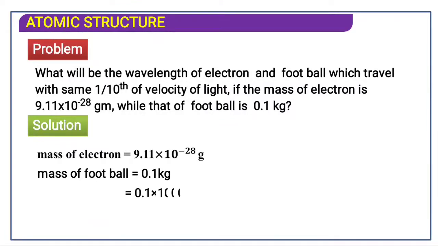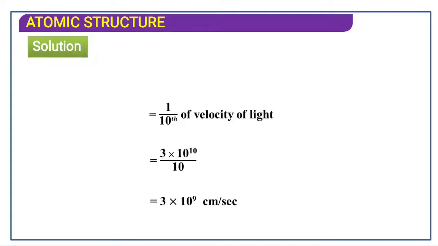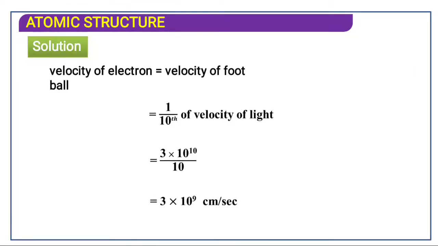Mass of football is 0.1 kg, 0.1 into 1000, so converted into gram it is 100 gram. The velocity of the electron is equal to the velocity of the football, that is 1/10th of the velocity of light.